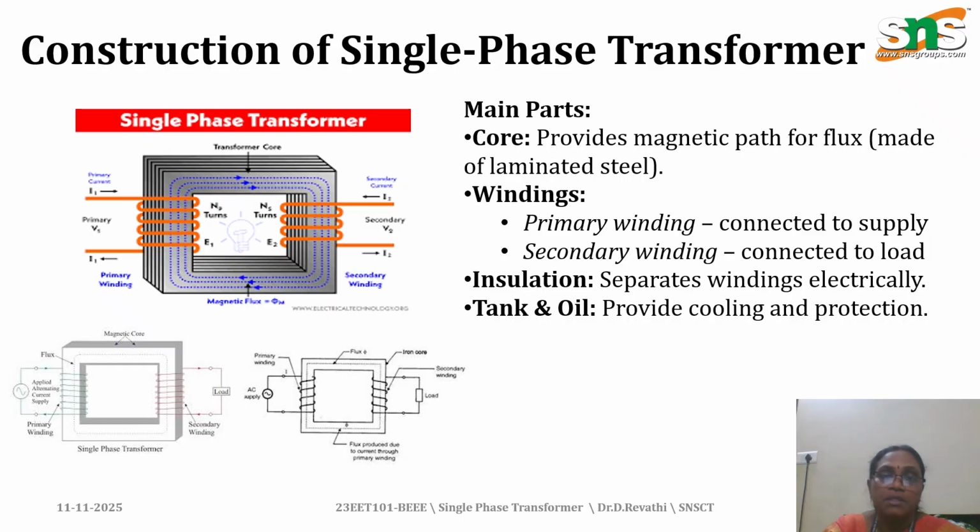Now the construction of a single phase transformer. It consists of main parts: core, windings, insulation, tank and oil. The core provides the magnetic path for the flux, and it is made up of laminated steel, as shown in the figure. There is a primary winding and a secondary winding. The primary winding is connected to the supply, and the secondary winding is connected to the load. The separator is called the insulation, and for cooling and protection we use the tank and the oil.